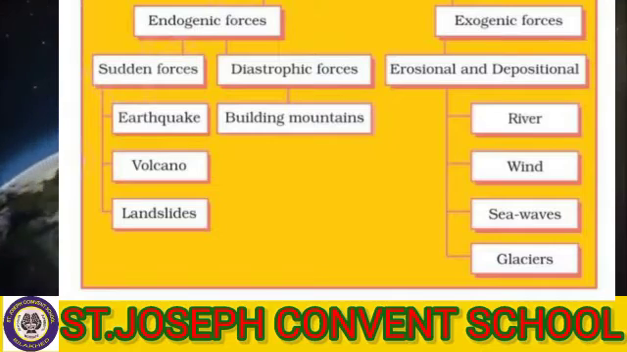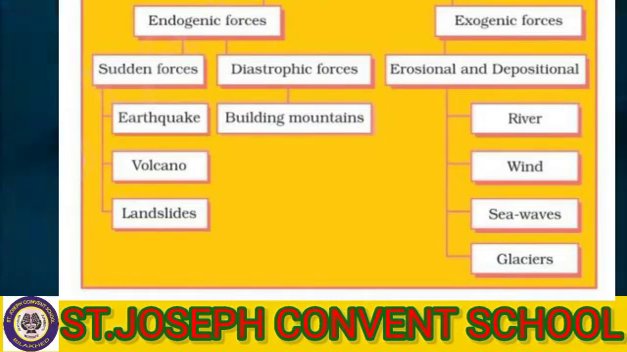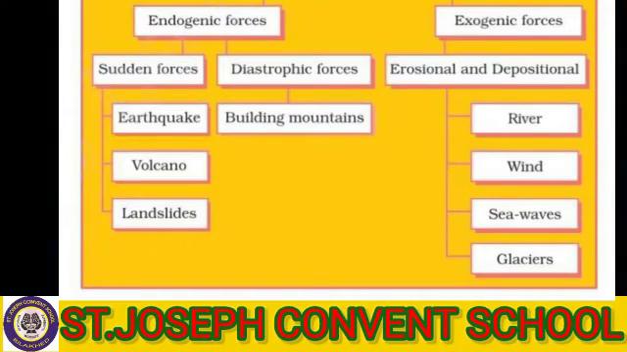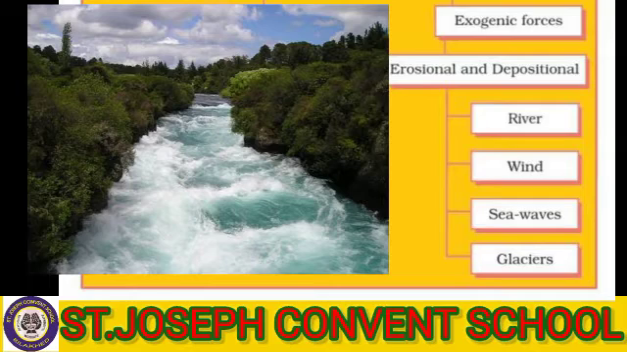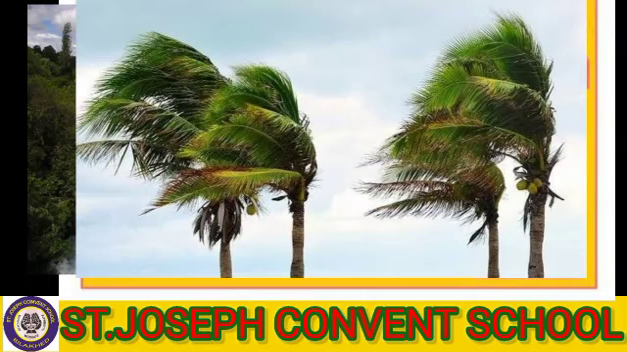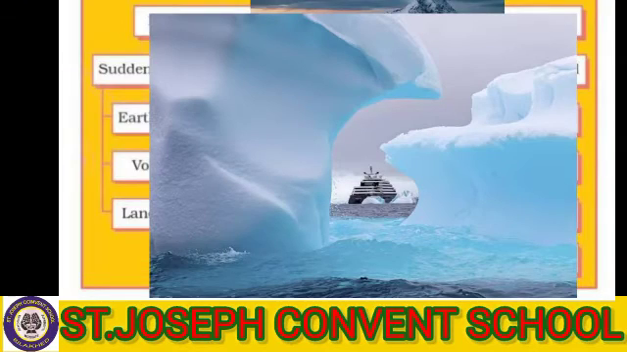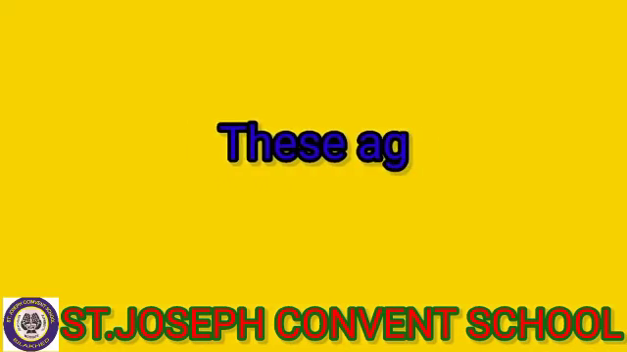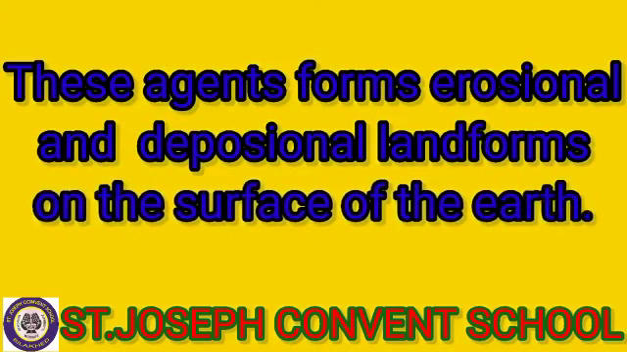Exogenic forces are related to erosional and depositional activities. The agents are rivers, wind, sea waves, and glaciers. These agents form erosional and depositional landforms on the surface of the earth.